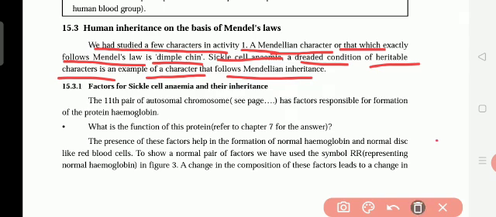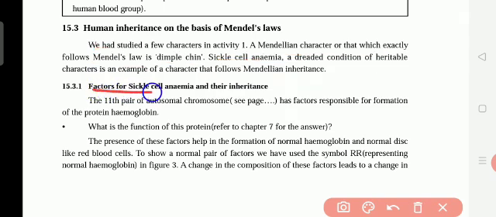For example, we will see now the factors for sickle cell anemia and their inheritance. The 11th pair of autosomal chromosomes. So what is the meaning of autosomal chromosomes? This means the disorder genes. Abnormal disorder genes, a recessive disorder, and 2 copies of an abnormal gene must be present in order for the disease or trait to appear.